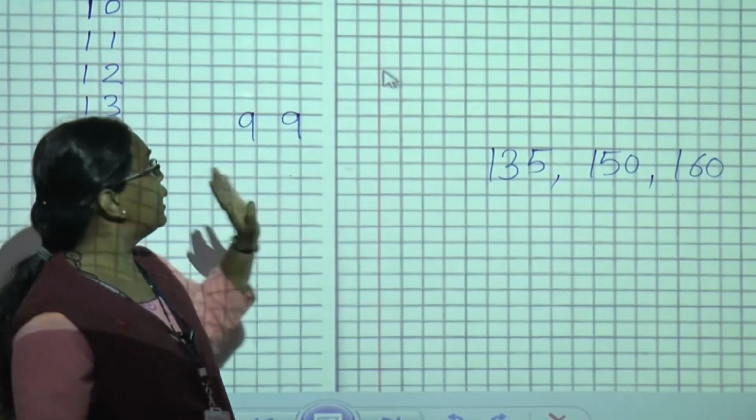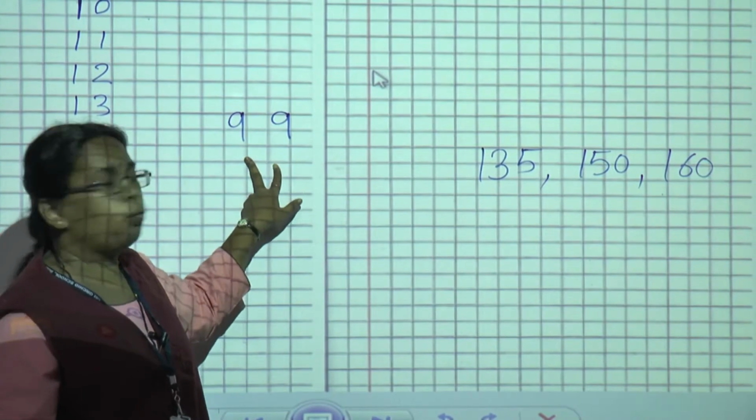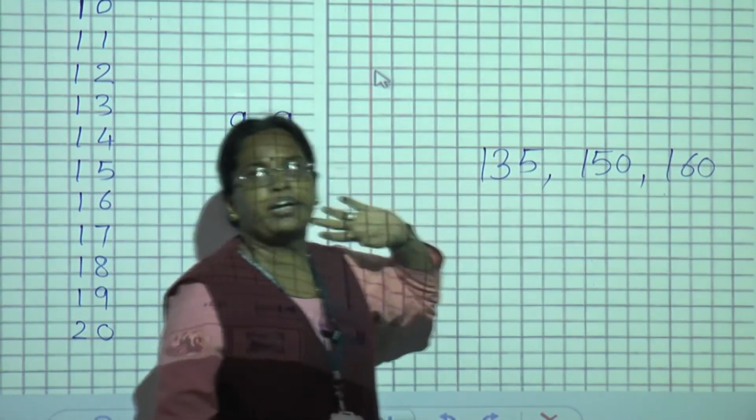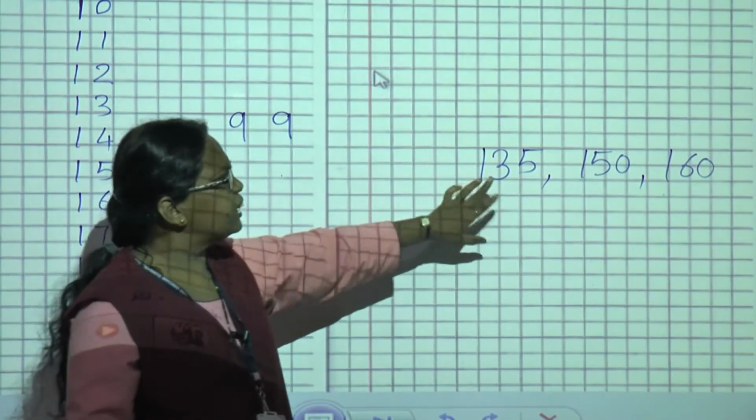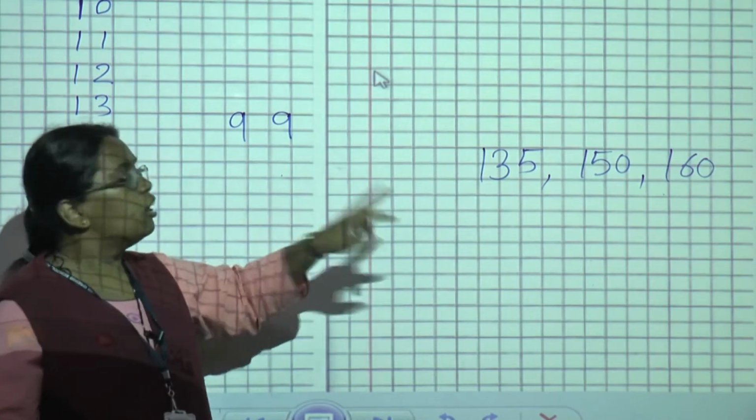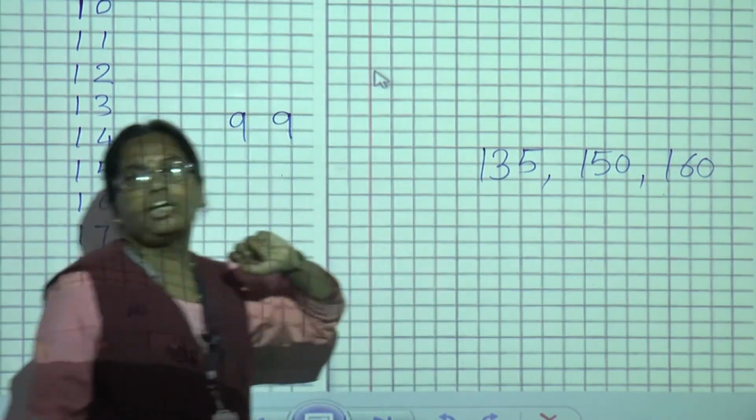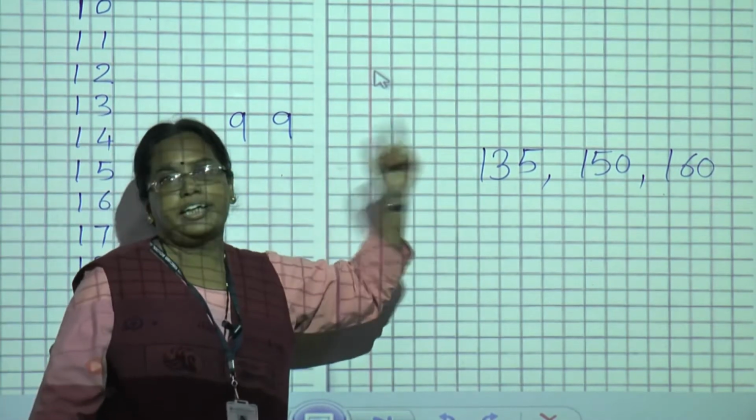He knew only two digit numbers. But what are these three digit numbers? He was very surprised. What is all this? He asked his mother, what are these numbers? Then his mother told him, these are also numbers, three digit numbers.